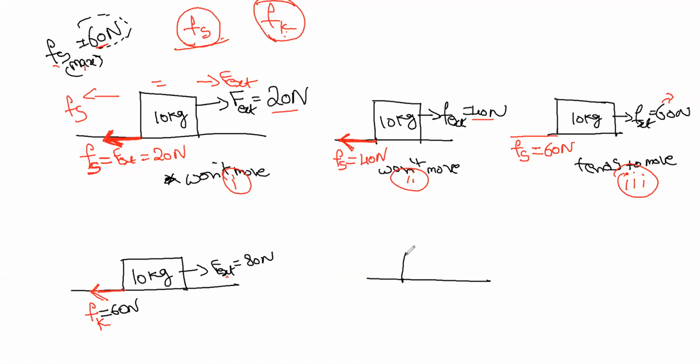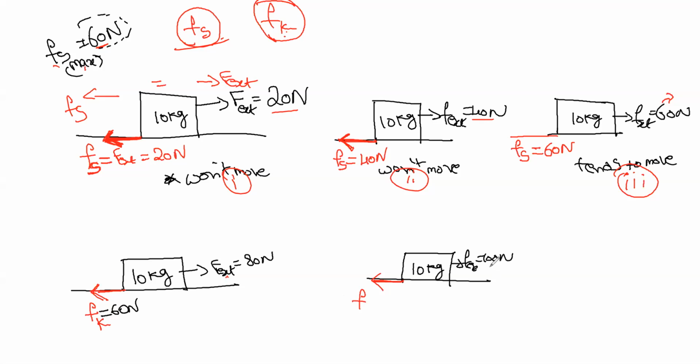The same 10 kg. Now F external is 100 Newton. What will be the kinetic friction? It will be over here, this side, backwards. First we calculated maximum static friction, that is 60 Newton.